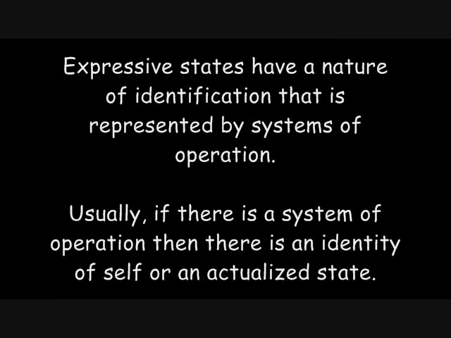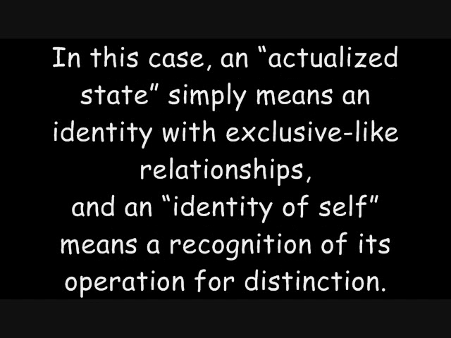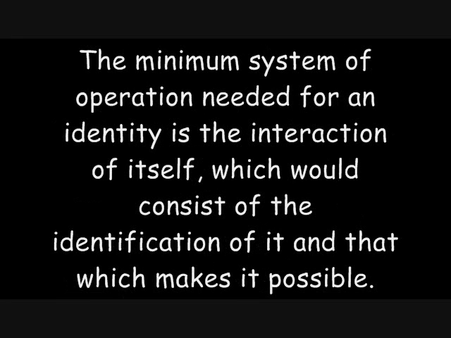Expressive states have a nature of identification that is represented by systems of operation. Usually, if there is a system of operation, then there is an identity of self or an actualized state. In this case, an actualized state simply means an identity with exclusive-like relationships, and an identity of self means a recognition of its operation for distinction. The minimum system of operation needed for an identity is the interaction of itself, which would consist of the identification of it and that which makes it possible.